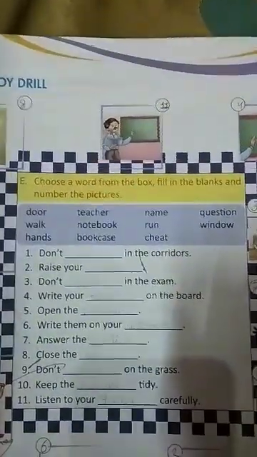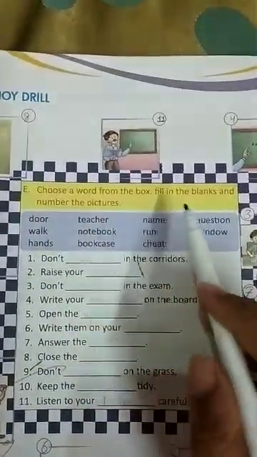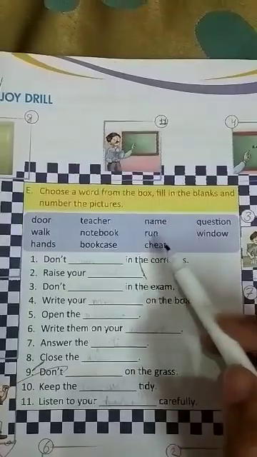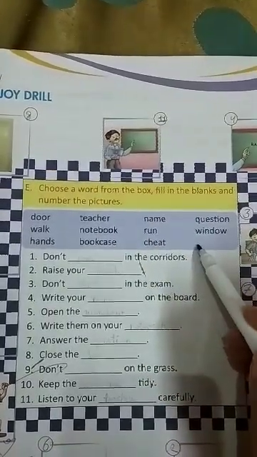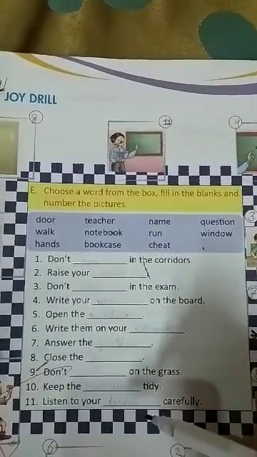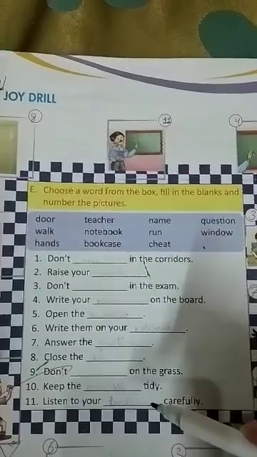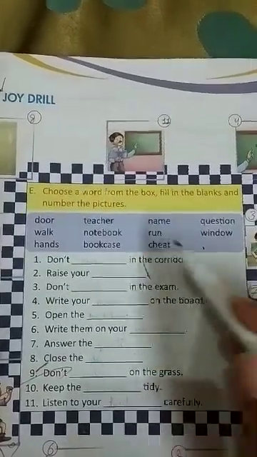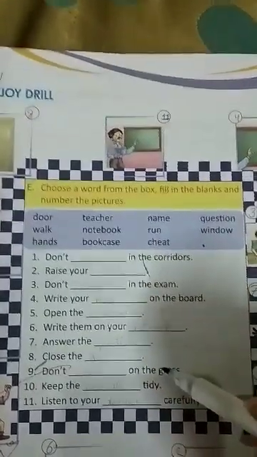This is the last exercise of the chapter. Choose a word from the box. Fill in the blanks. Options are given in the box. You can see here, and 11 sentences are there. You need to read it out and fill the words in these sentences.